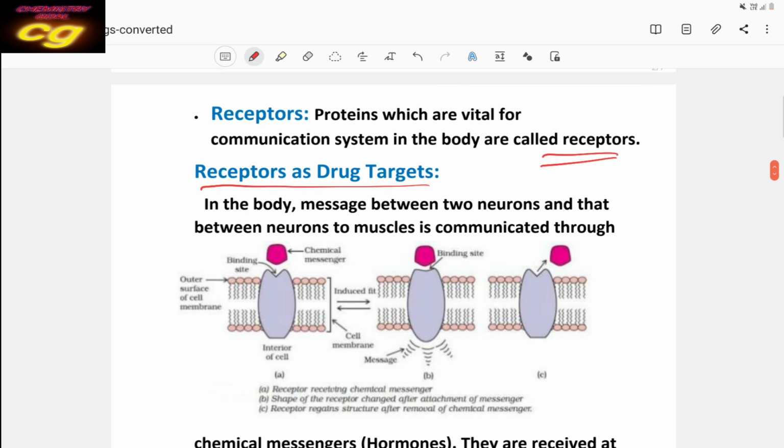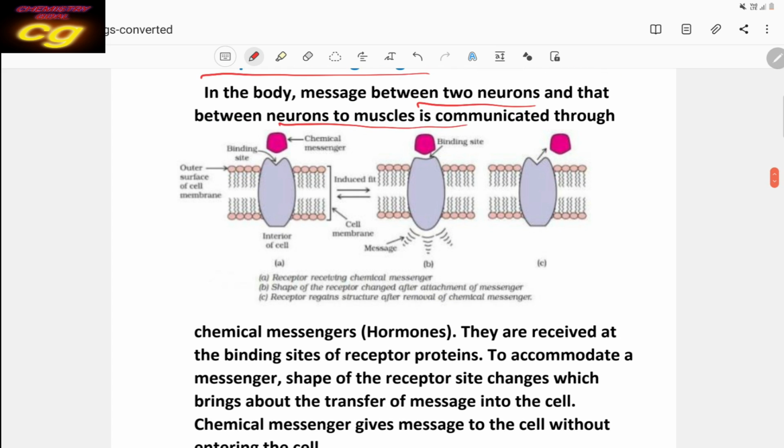Mainly we know that a message between two neurons, or between neurons and muscles, is communicated through a chemical messenger called a hormone. Through hormones the message is transferred between two neurons or between neurons and muscles.